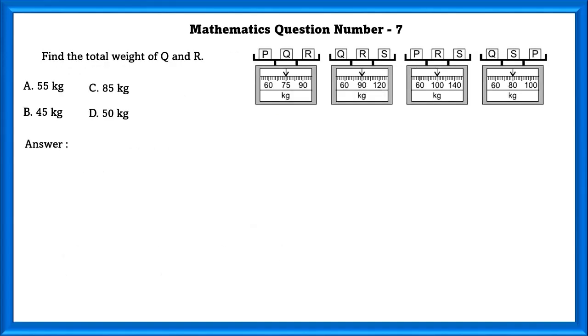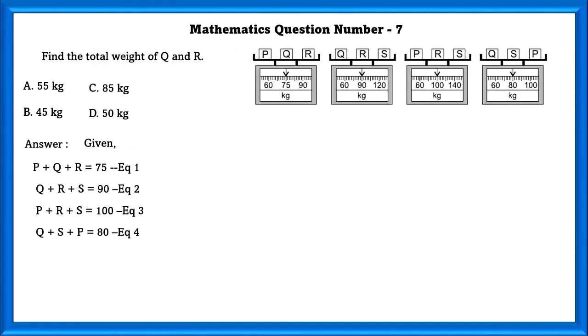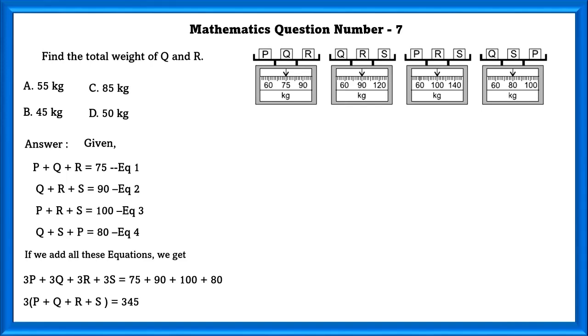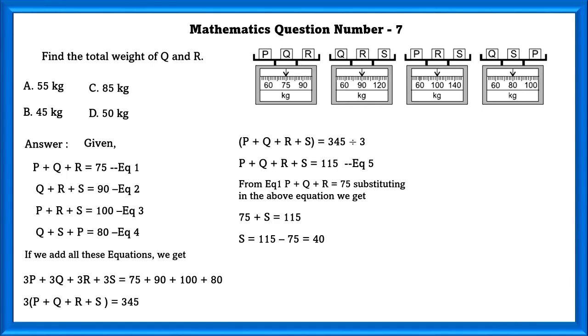Mathematics question number 7. Find the total weight of Q and R. The figures given can be written in the equations 1, 2, 3 and 4. If we add all these equations, we get 3 bracket P plus Q plus R plus S bracket close, which is equal to 345. So using this, we can find the value of P plus Q plus R plus S, which is equal to 115. Let it be equation 5. Here we need Q plus R. So we can eliminate P and S.